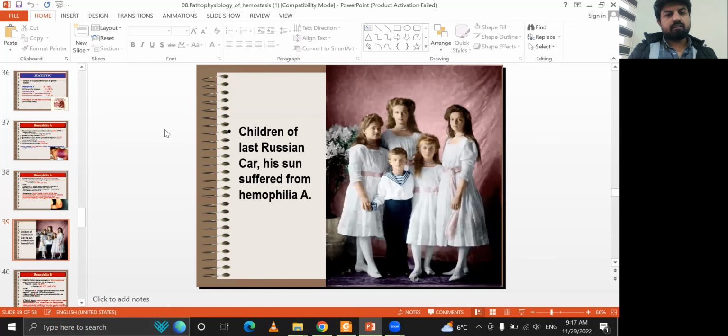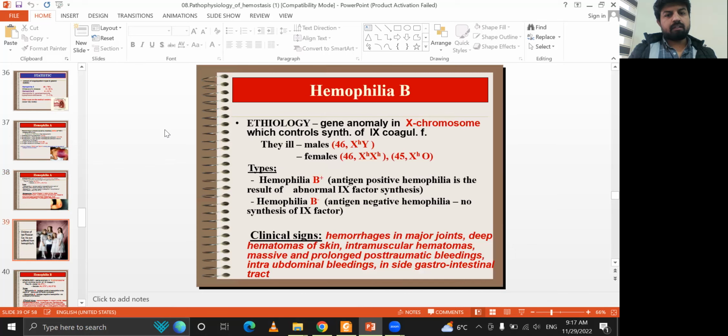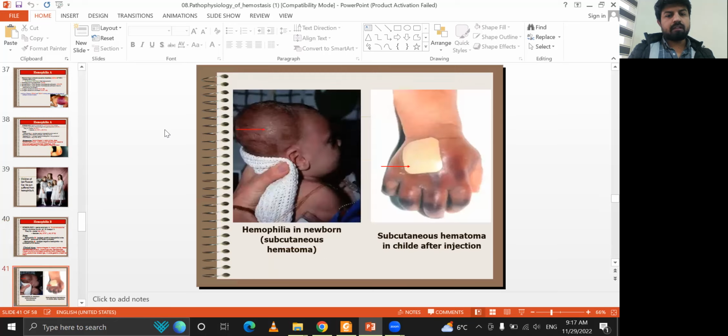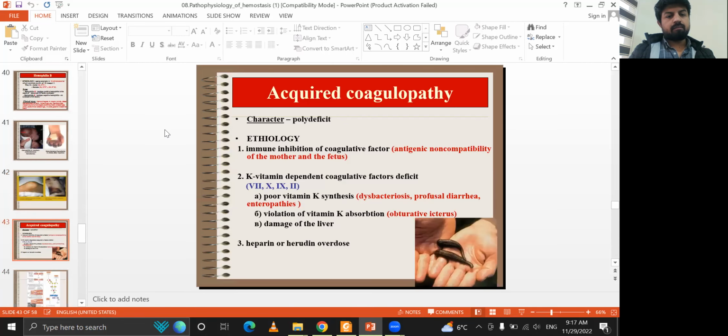The children of the last Russian tsar suffered from hemophilia. Hemophilia B again has an etiology of gene anomaly of the X chromosome, with types B positive and B negative, antigen positive and antigen negative, no synthesis and synthesis. Again, hemorrhage in major joints, deep hematomas, skin and intramuscular hematomas, massive and prolonged post-traumatic bleedings, etc. So these are some pictures.